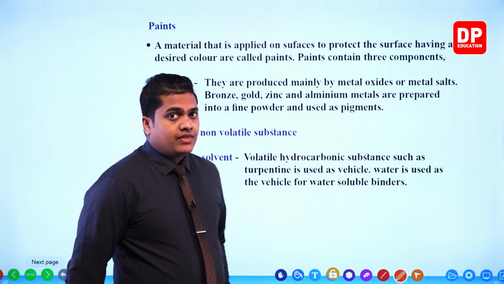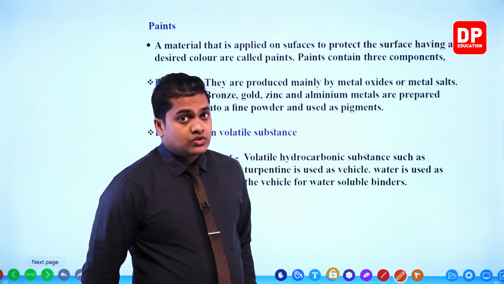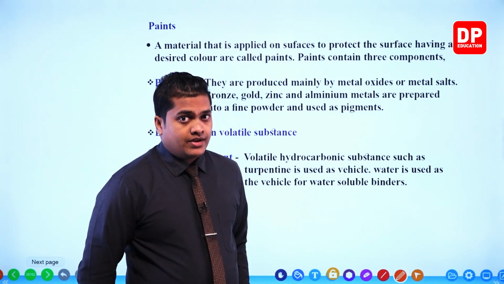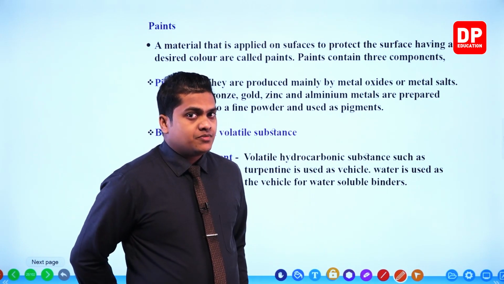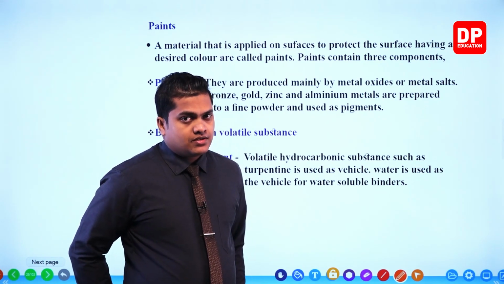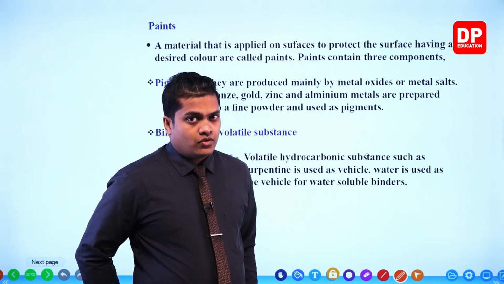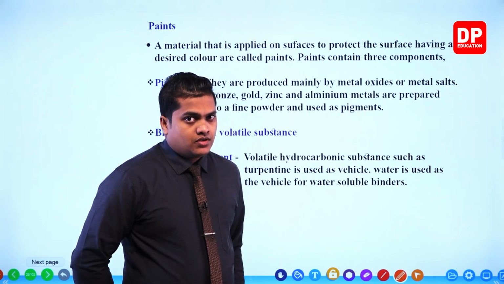Now usually the paints that we use in our houses, on house walls, are most of the time water soluble substances. You can dissolve them in water and apply them on the walls.